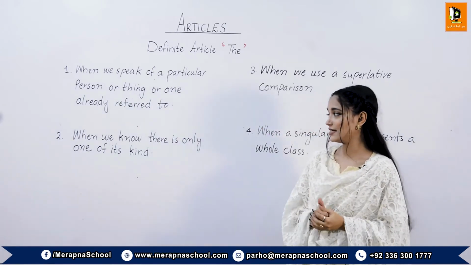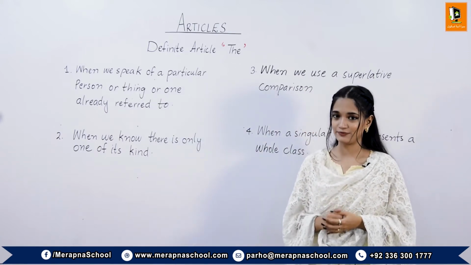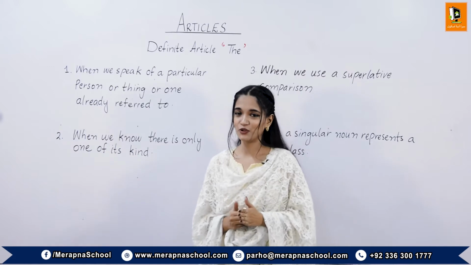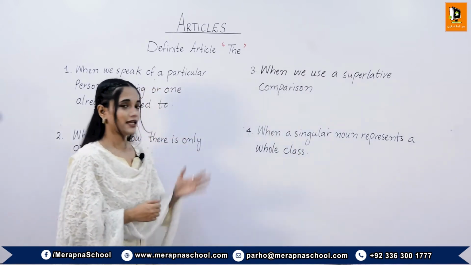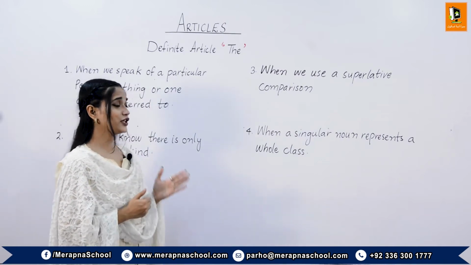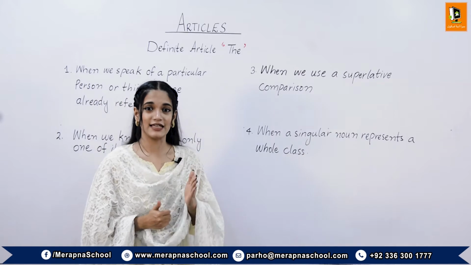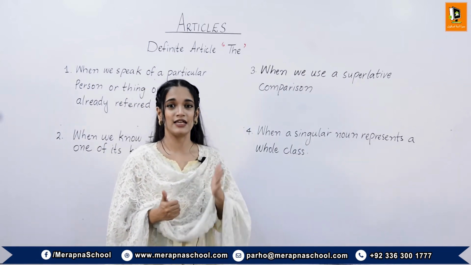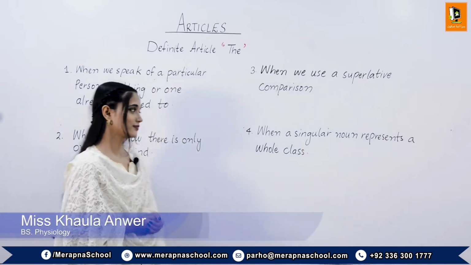The second case is when we know there is only one of its kind. For example, the moon is very bright tonight. The third case is when we use a superlative comparison. For example, it is the oldest building in Karachi.